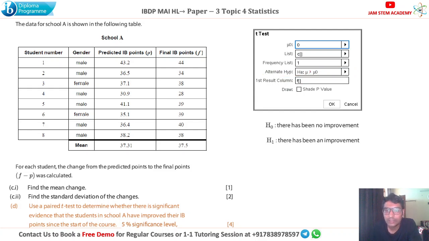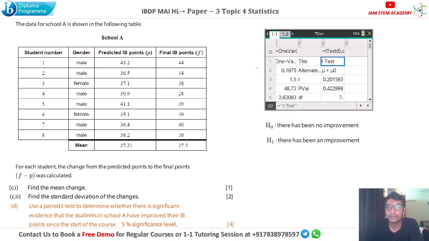It means this mu will be more than mu naught. Mu is again the mean change, the mean of the changes in final and predicted points. Our result will appear in F column. Just hit enter, you will get the results like this.